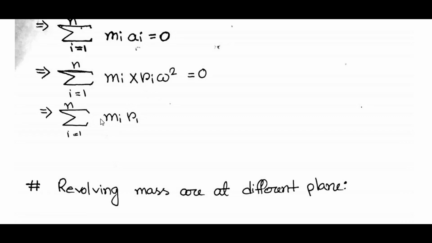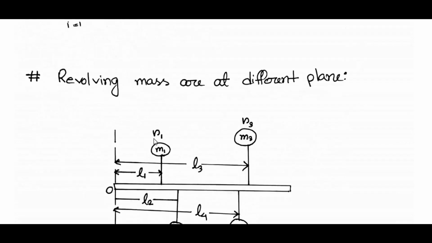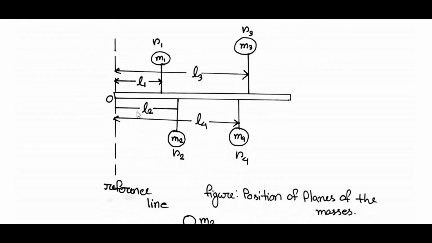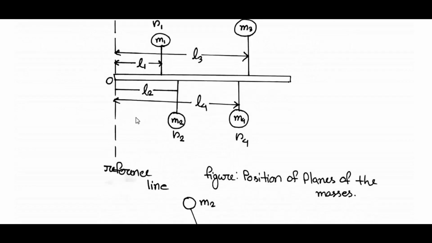Now let's take revolving masses at different planes. We take M1, M2, M3, M4, and here is the reference line. The length of M1 from the reference line is L1, the length of M2 is L2, the length of M3 is L3, and the length of M4 is L4.